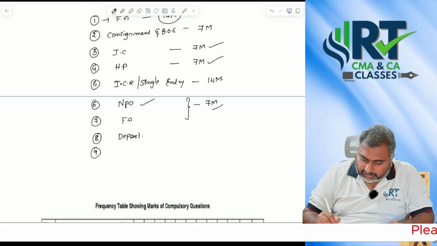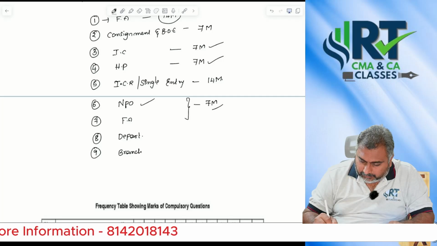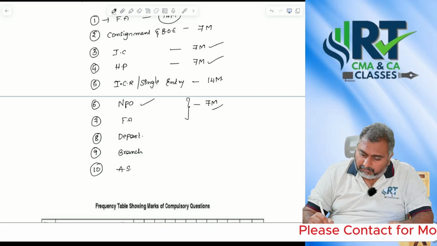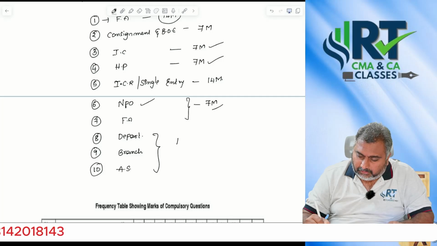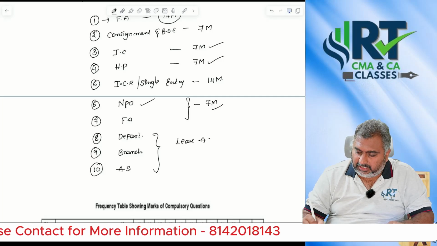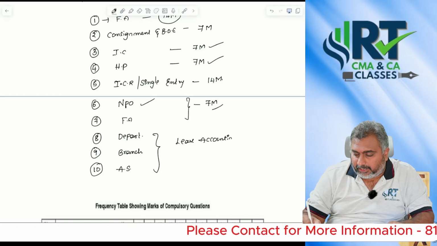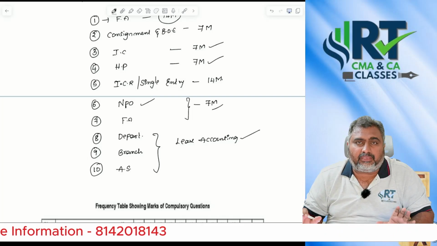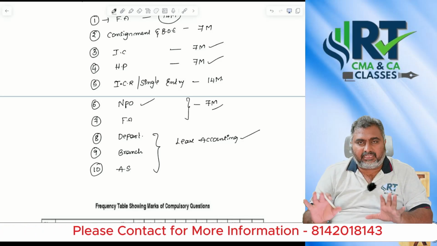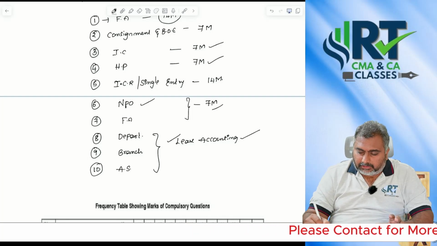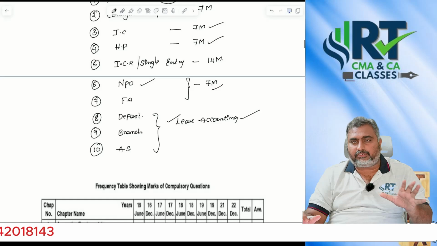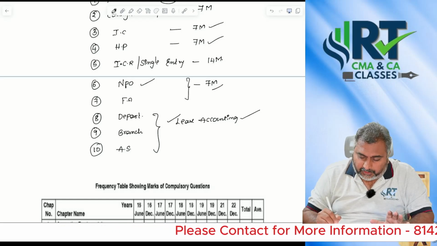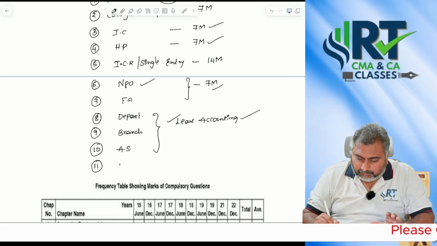Next, sir, priority branch. Next, sir, go with accounting standards. Before reading these three, if possible, go with lease accounting, a recently added concept in CMA Inter financial accounting. That's the reason whenever new topics come into the picture, ICAI always loves to test the students' knowledge. That too is a small chapter. Every student knows lease accounting is a small chapter, but I am expecting one question from this particular attempt point of view. After you are done with all the parts, then go with partnership.